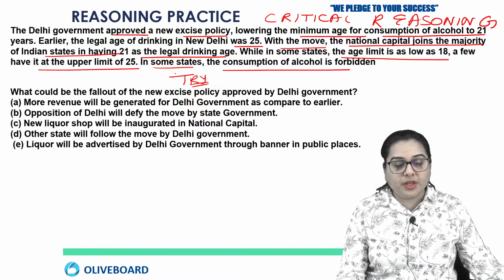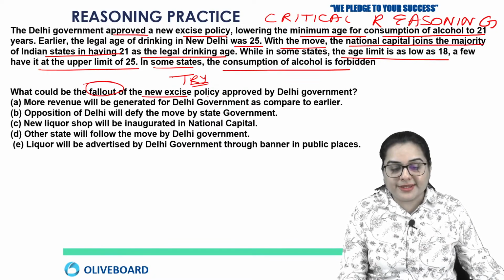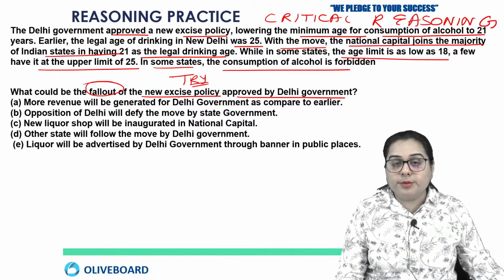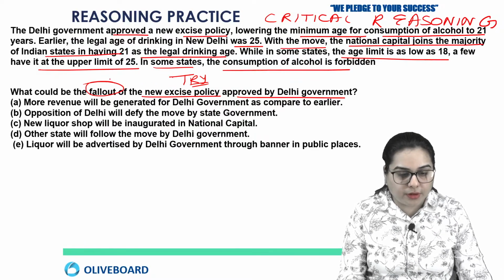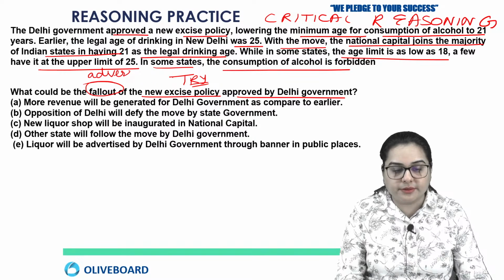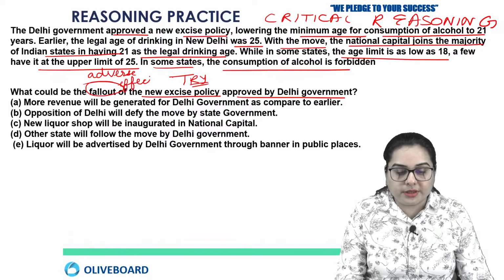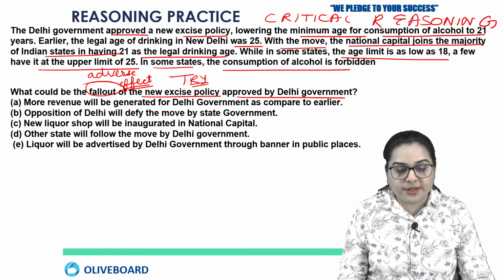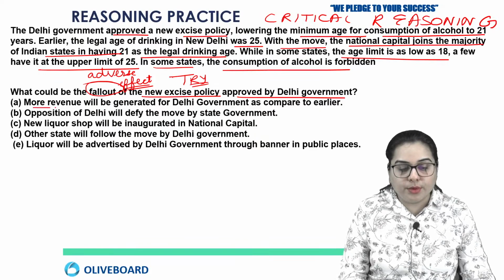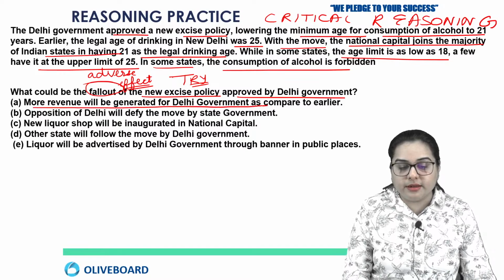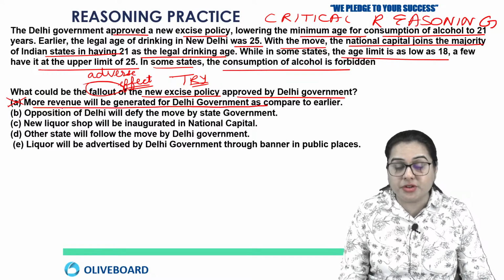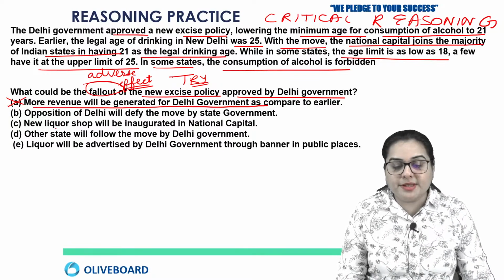Okay, so what could be the fallout of the new excise policy approved by Delhi government? So what is the meaning of fallout? Means adverse effect. Okay, what could be the effect of this new excise policy? So first one is more revenue will be generated for Delhi government as compared to earlier. Now this is not a logical fallout. Okay, adverse effect should be negative. Okay, so it should be something negative.